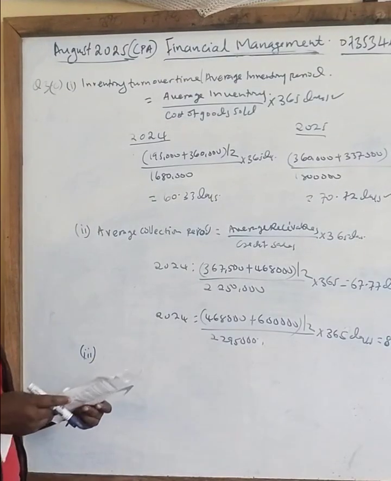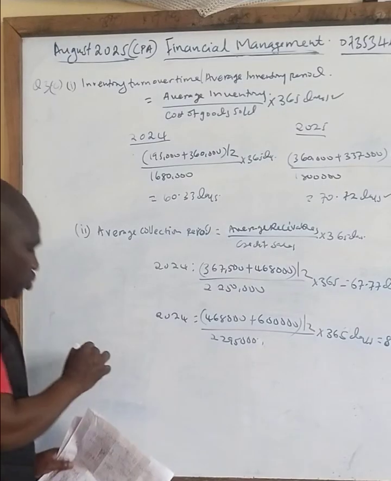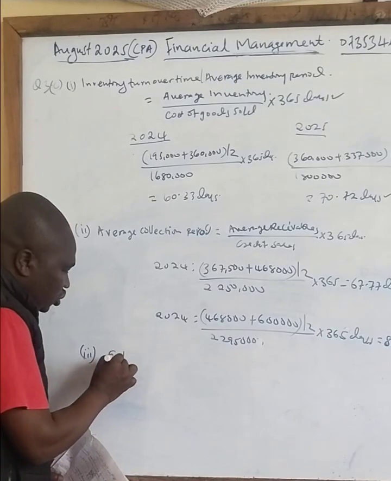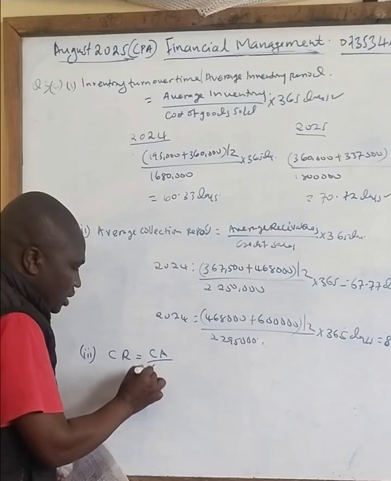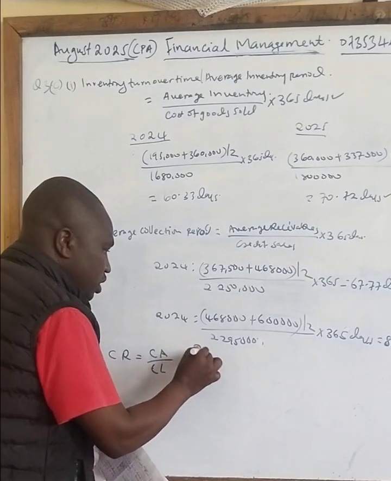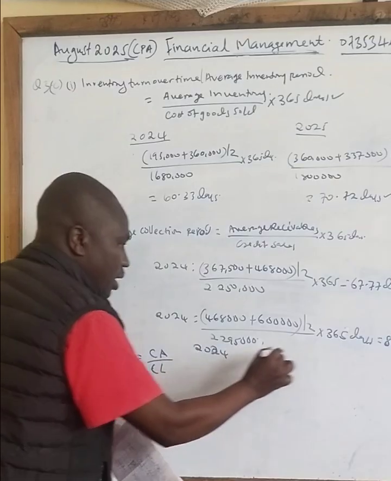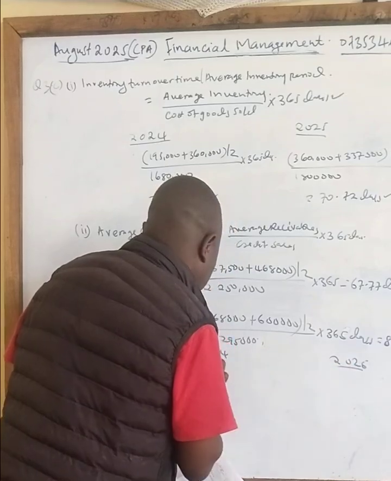Liquidity, in this case, there are two. We have been told to calculate the current ratio and the quick ratio. So current ratio is given by current assets over current liabilities. So we can have 2024 here, and we can have 2025 there for that matter.